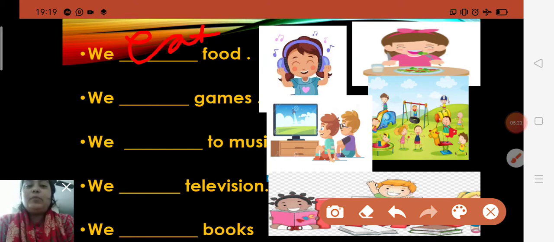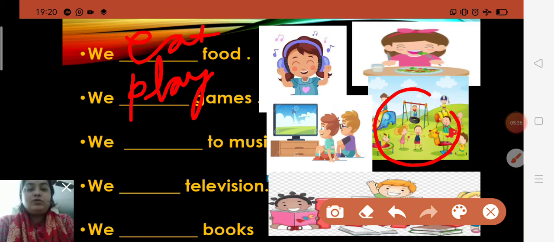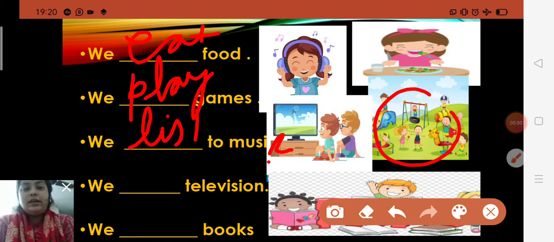We dash games. We play games. Children, you can see children are playing in the playground. So play is an action word. There you will write P-L-A-Y, play. We dash music. The spelling of music is M-U-S-I-C. What do you all have to write? We like to listen to music. So there you will write L-I-S-T-E-N, listen. We listen to music.